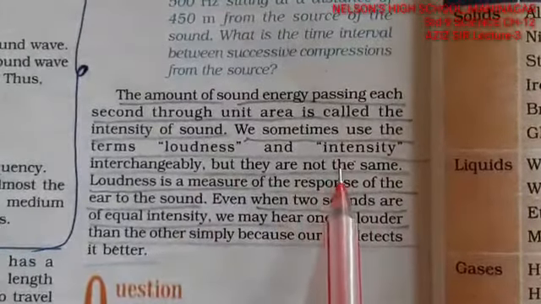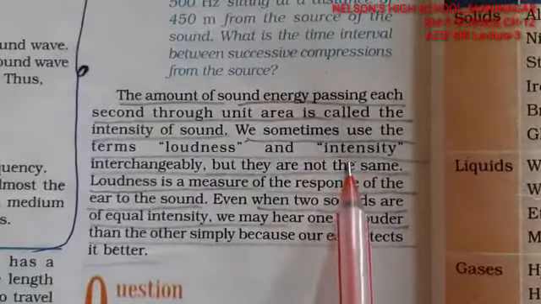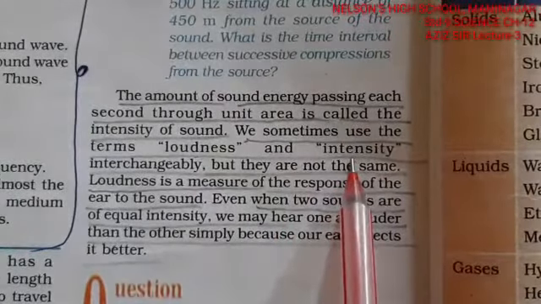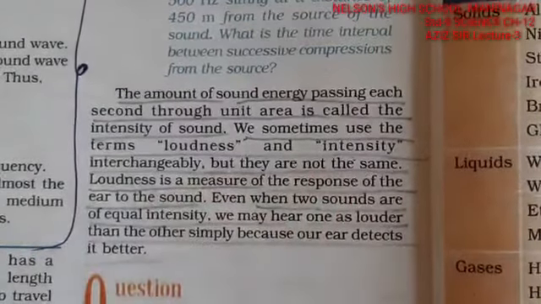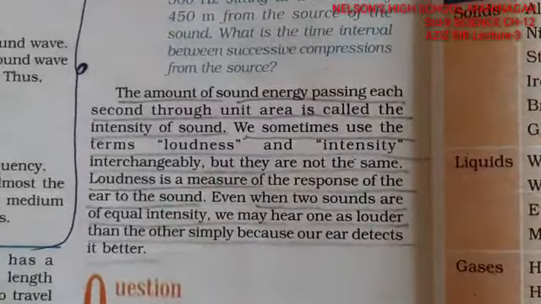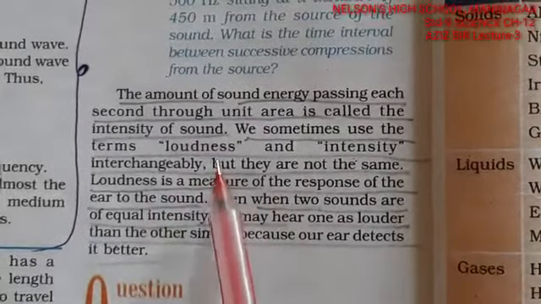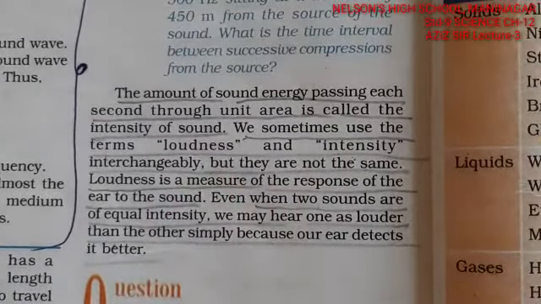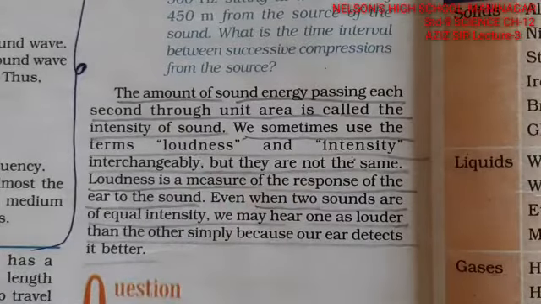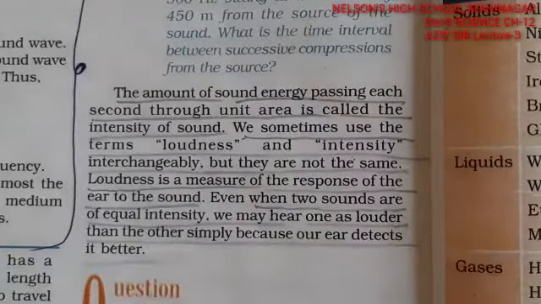The same way, two of them can have the same intensity, that is, they can speak with the same frequency, but their amplitude can differ, like they can open a larger mouth and a smaller mouth, so they can have a difference in the loudness also. Fine. So I hope you must have understood this part correctly.